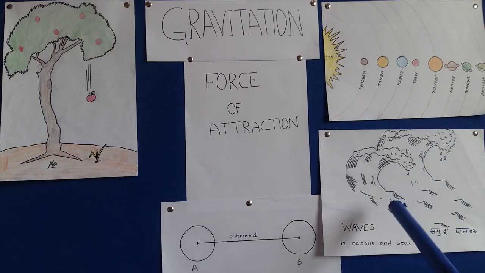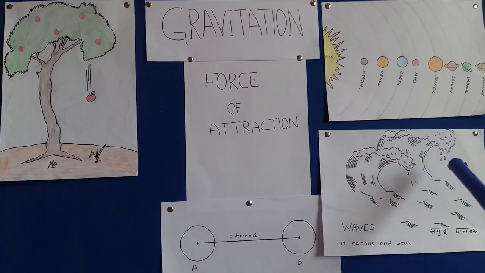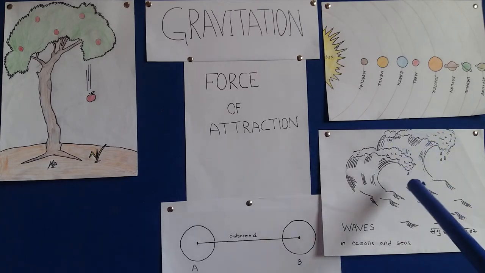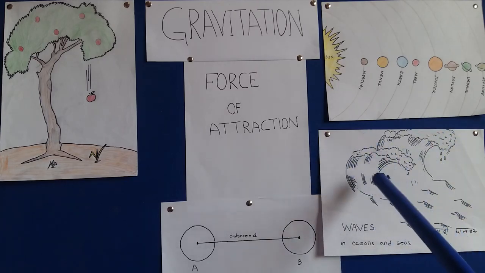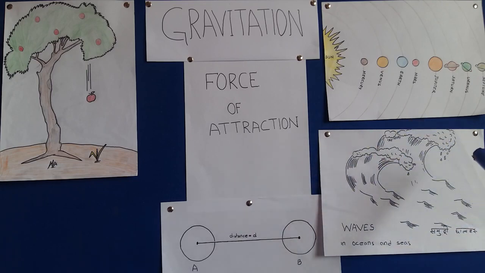And we have here tides rising in oceans and seas. This is because of the gravitational pull of the moon and the sun. When the sun and the moon are nearer to the earth, the water level in the sea and ocean rises, and we call it tides. So we can see the effects of gravitation, or the force of gravitation, are noticeable only in large or huge objects. It is hard to detect in a very small object.